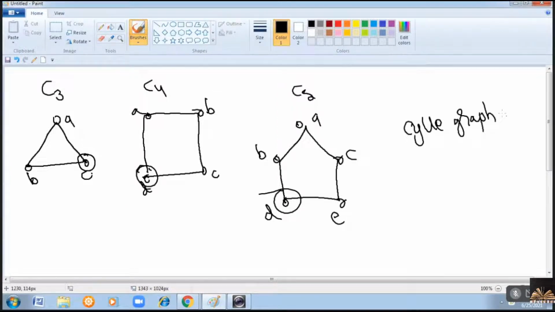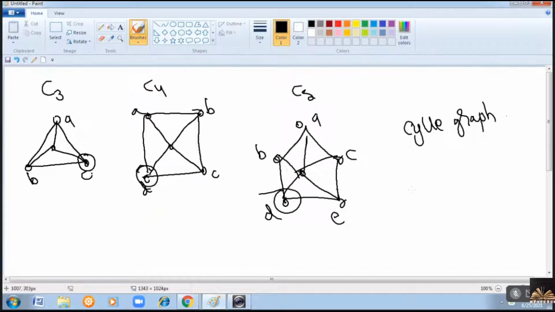Now, in the cycle graph, let us assume that we have a vertex in the center, and if this vertex is incident with all other vertices in the cycle graph, then we will call that a wheel graph.